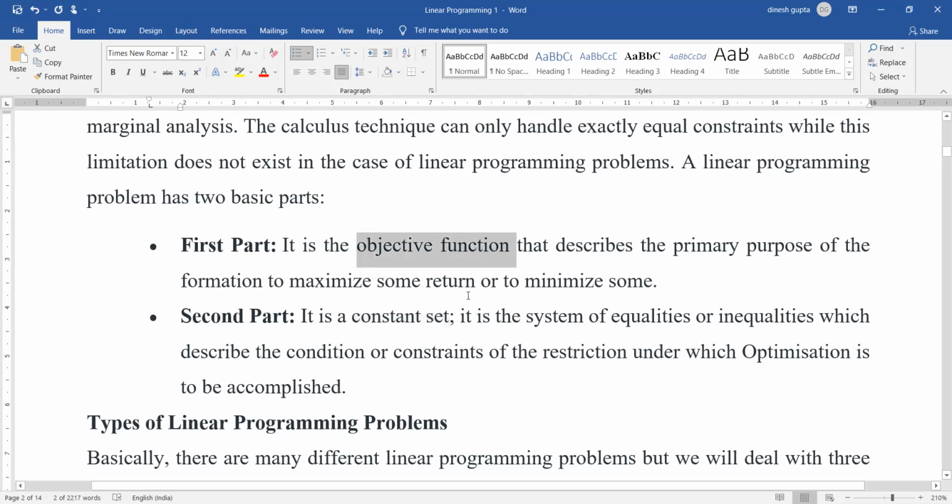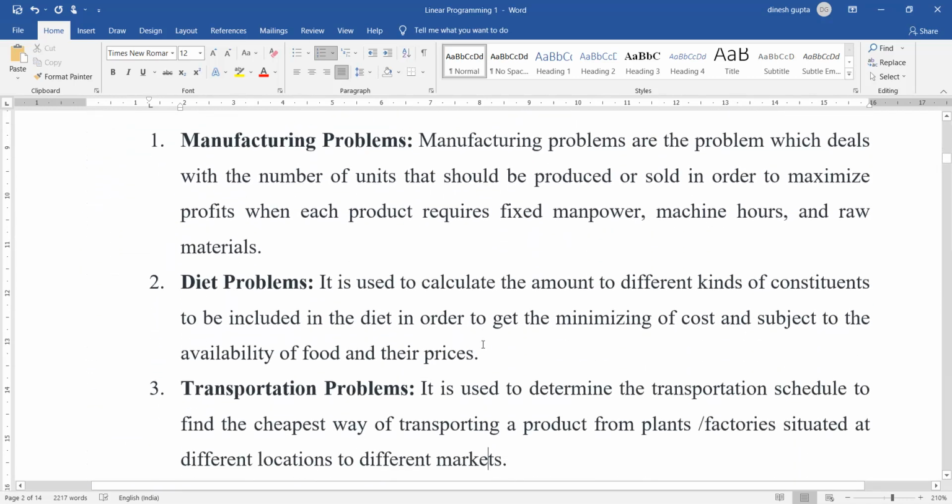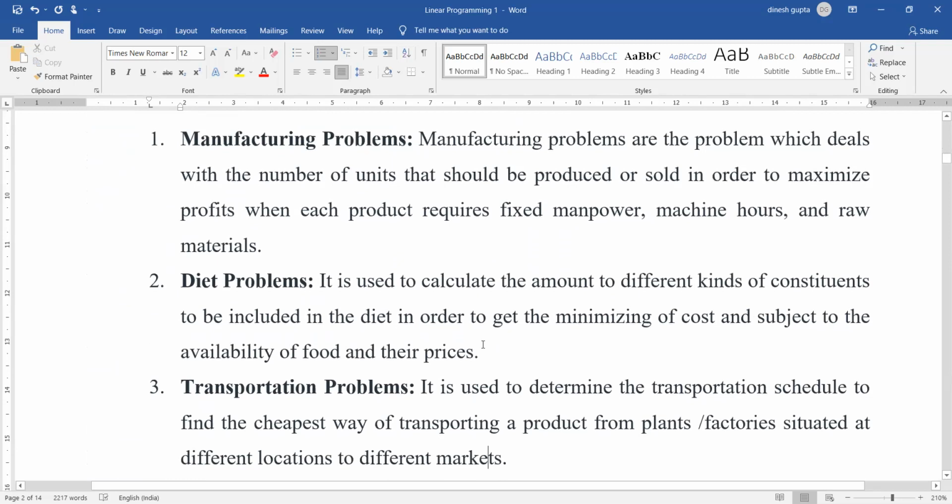One is the objective function that we have to maximize or minimize, and then we have certain constraints that represent the limitation or the limited resources that are available with us. Types of linear programming problems. These are only some of the linear programming problems that we have.